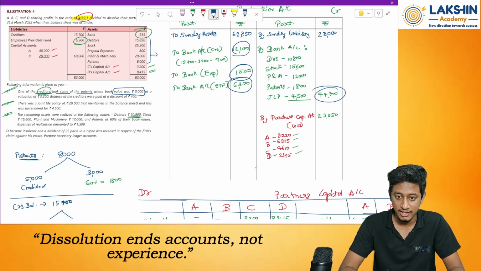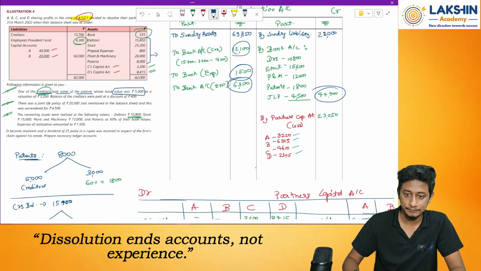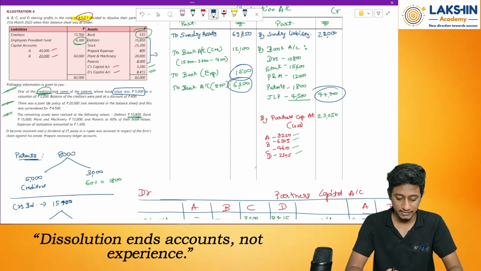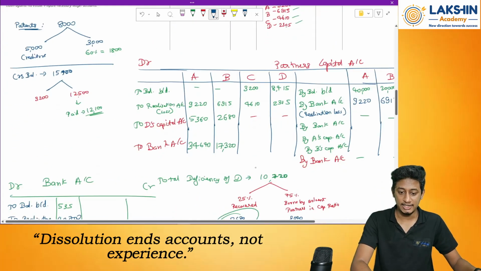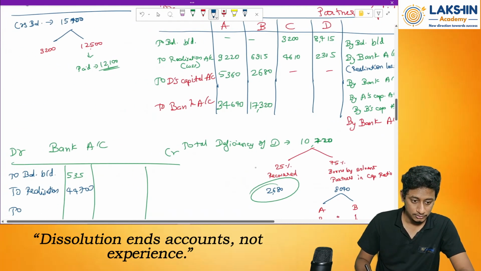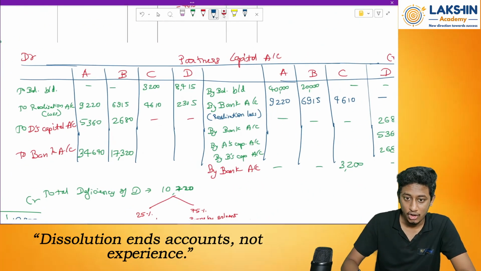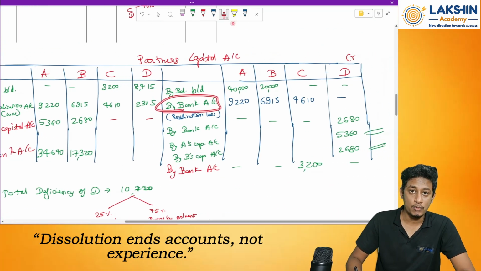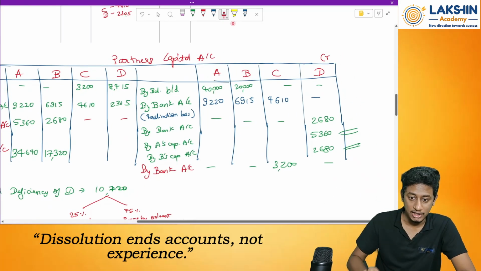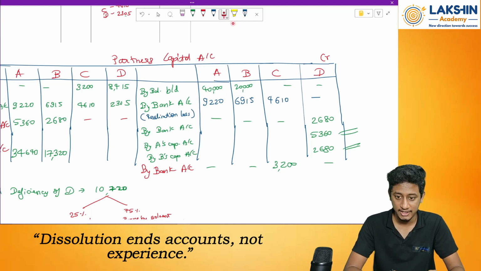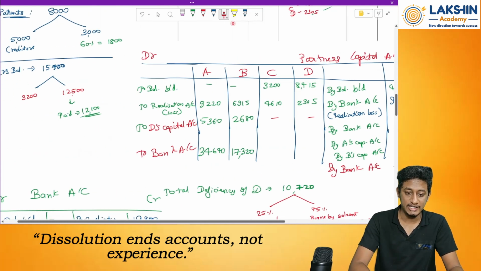100 plus 1,500 plus 6,300, that is 9,900. By realization, 9,900 rupees has been paid. Then anything received in cash or bank over here. Realization loss, whatever realization loss was there, they have brought in through bank account, right? So add all these 3 amounts. 9,220 plus 6,915 plus 4,610, that is 2,745.